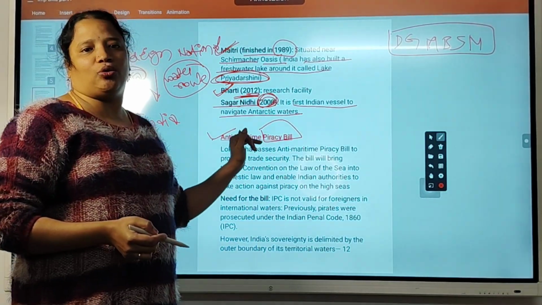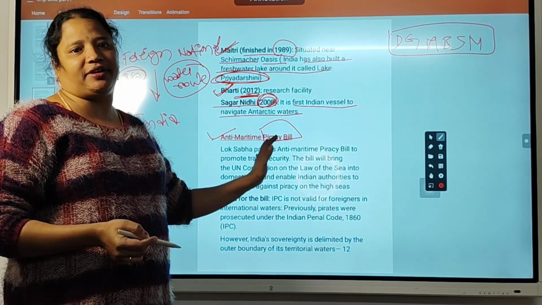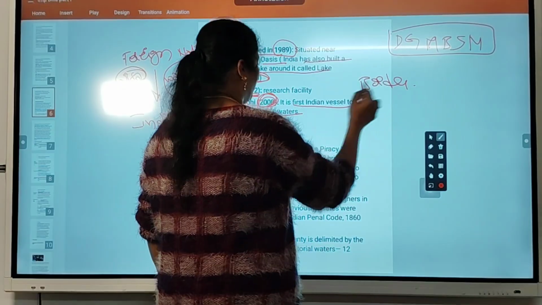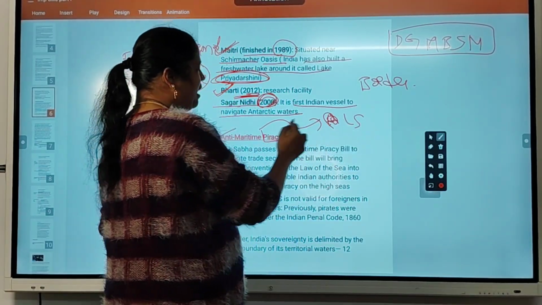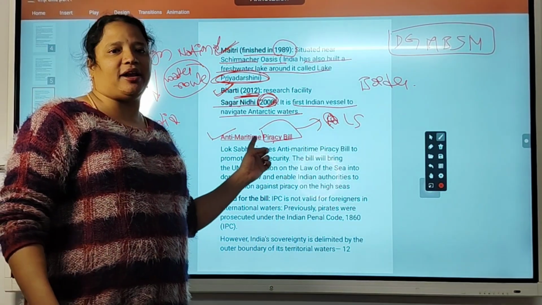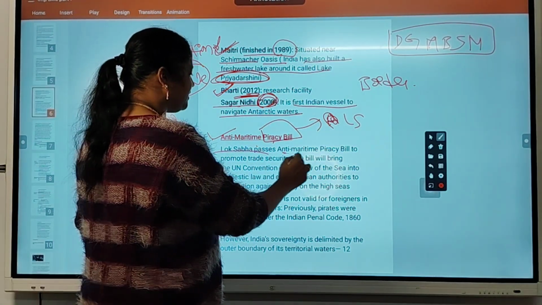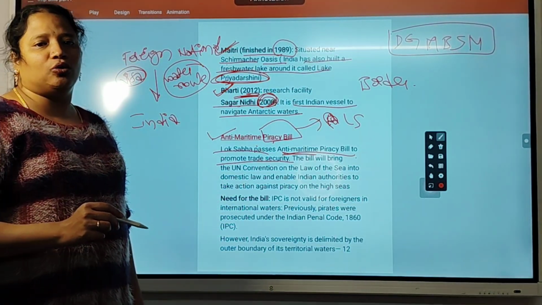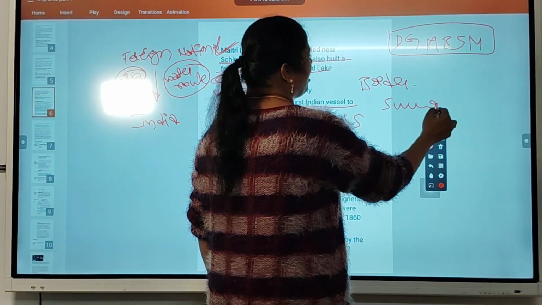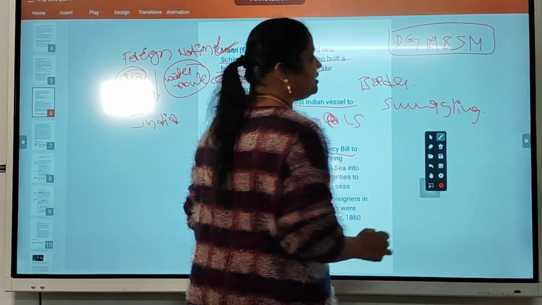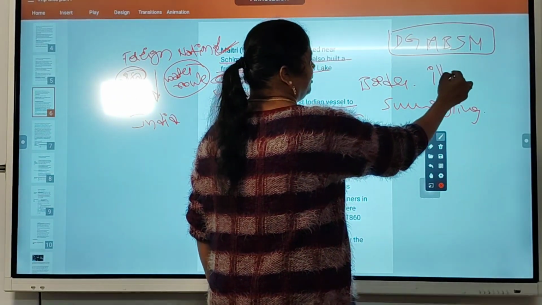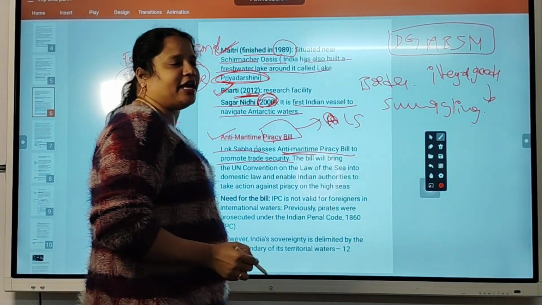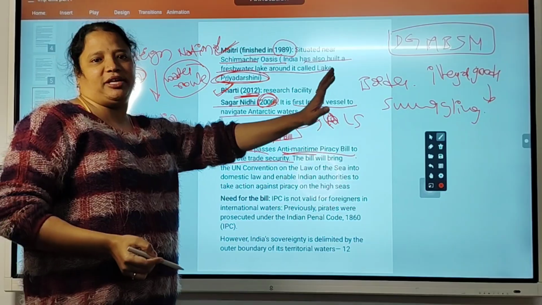So to stop these piracy activities along Indian borders, India has introduced a bill. The Lok Sabha introduced a bill called the Anti-Maritime Piracy Bill. So Lok Sabha passes the Anti-Maritime Piracy Bill to promote trade security. This is also to prohibit smuggling of goods from one place to another. Even illegal goods can be smuggled. Suppose one product is prohibited in India, they can send the product by illegal means into India.